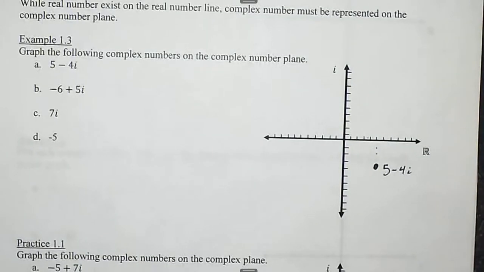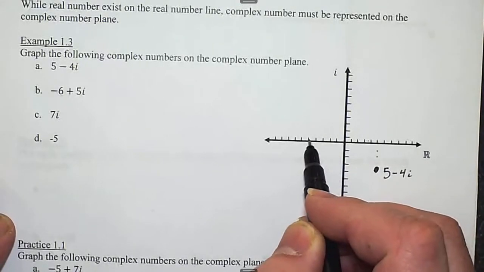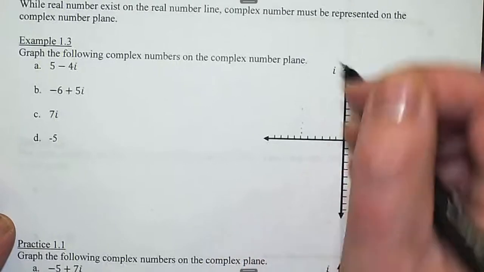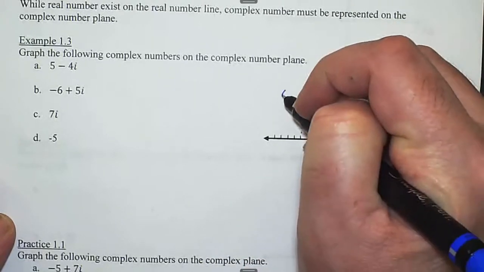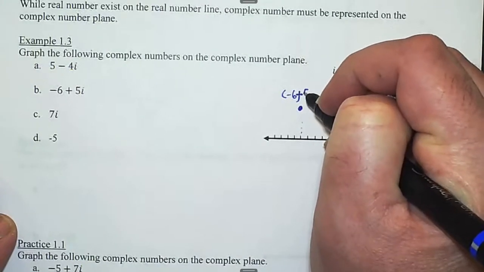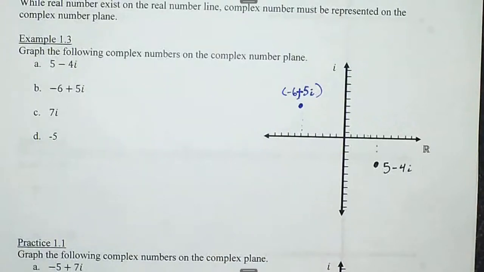Let's plot the point negative 6, 5i. Somewhere over here. I didn't give us a very good grid. I accidentally put a comma instead of a plus sign, and in fact, you'll see that from time to time. People talk about a complex number as being negative 6, comma 5, and they mean negative 6 for the real, 5 for the imaginary.